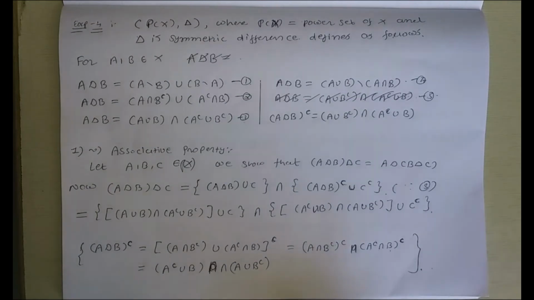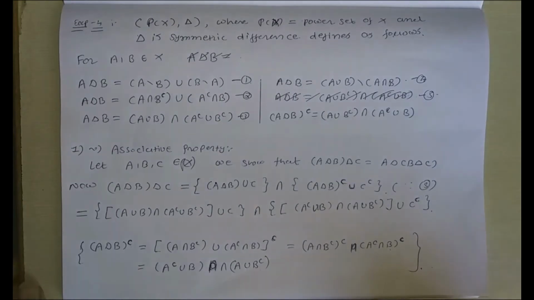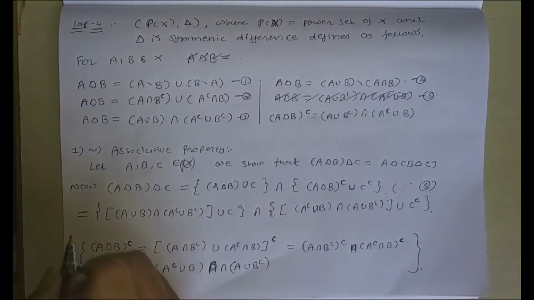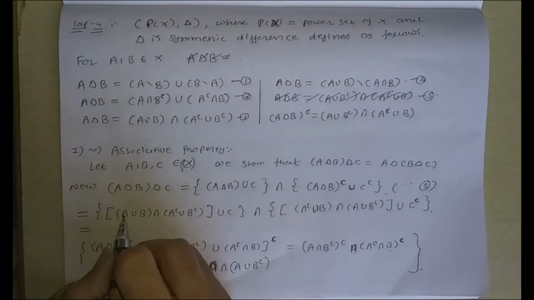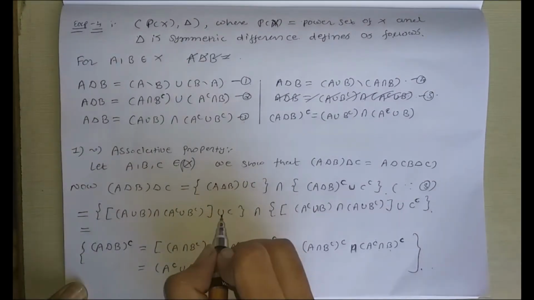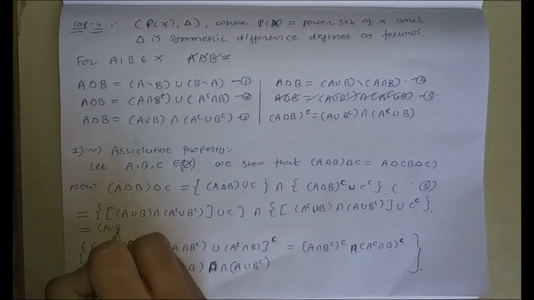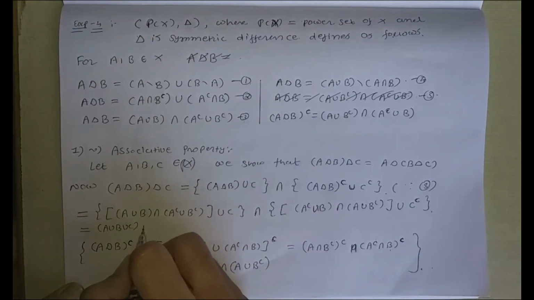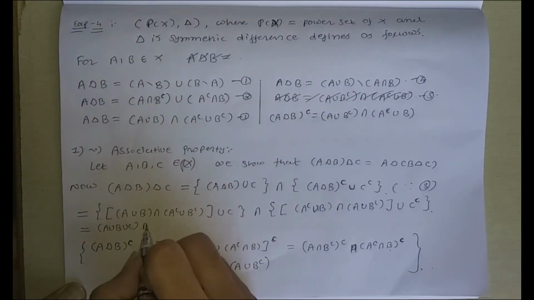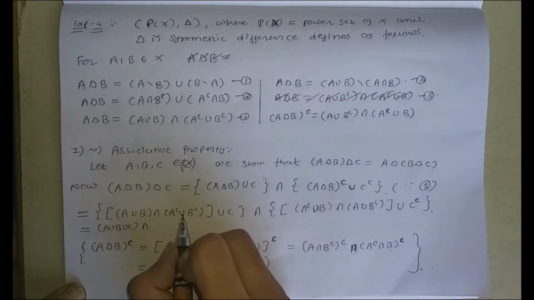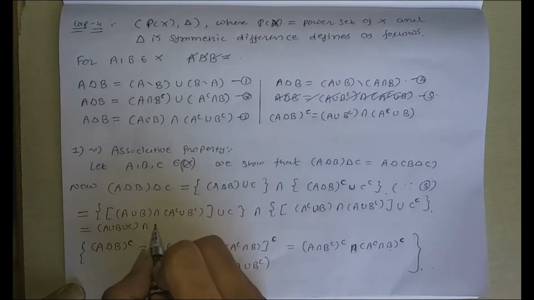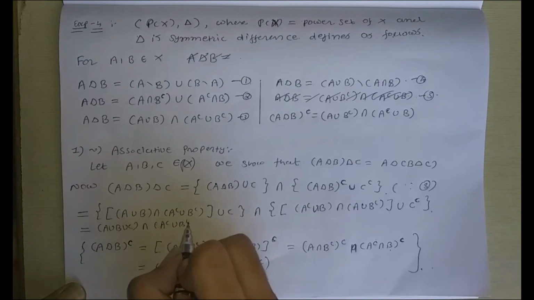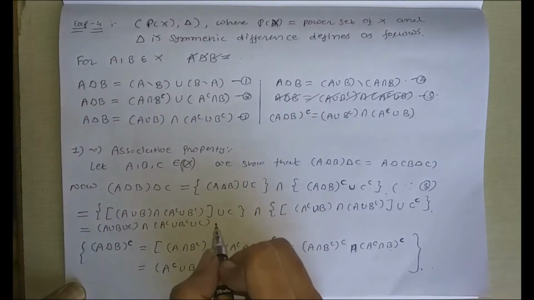Okay. Now what do we get here? Here we get A union B union C. Then here it is intersection, so intersection A complement union B complement union C. This is from the set theory.